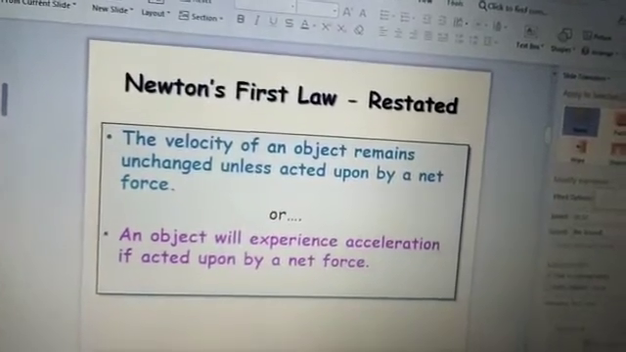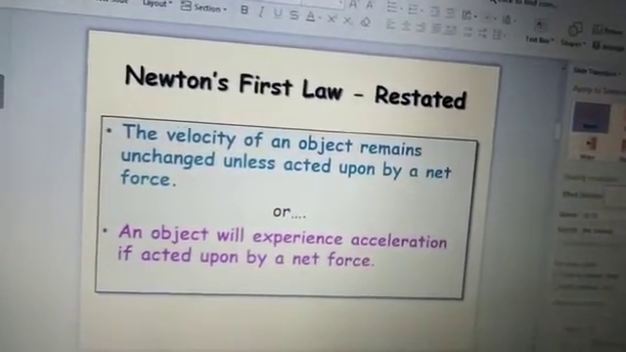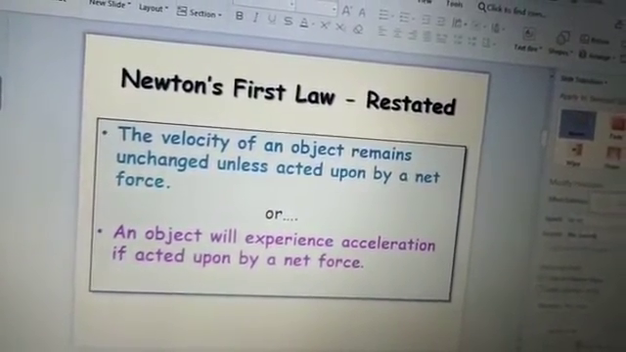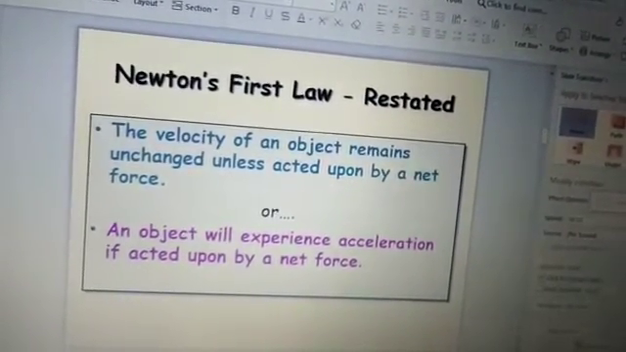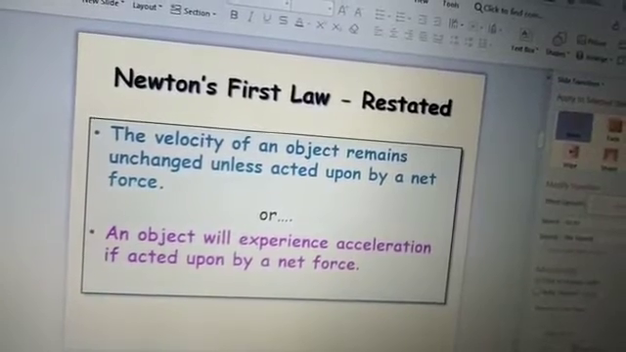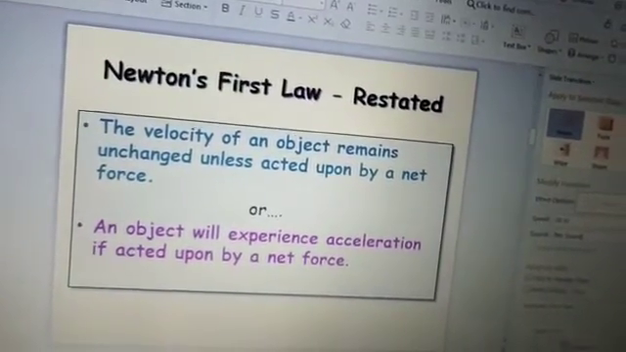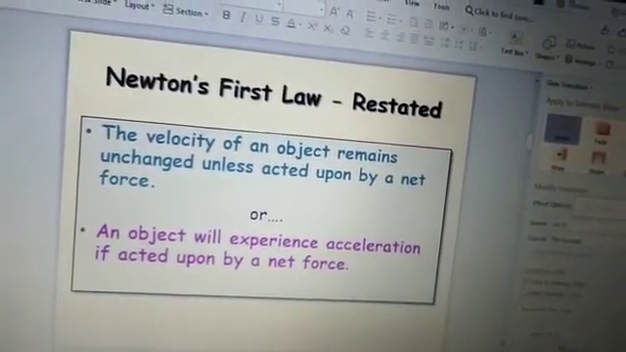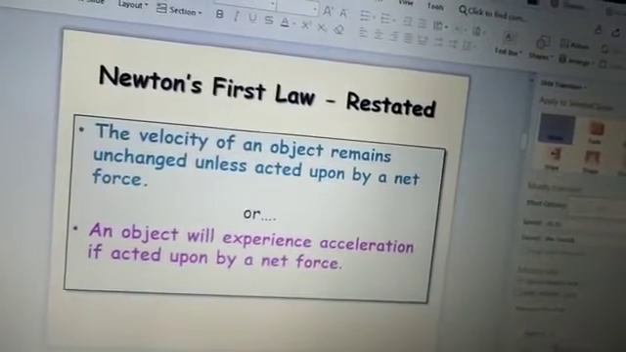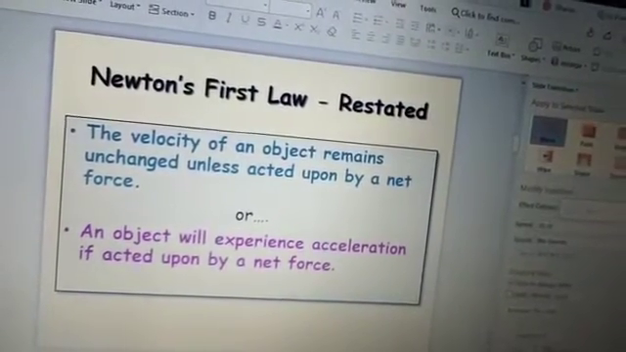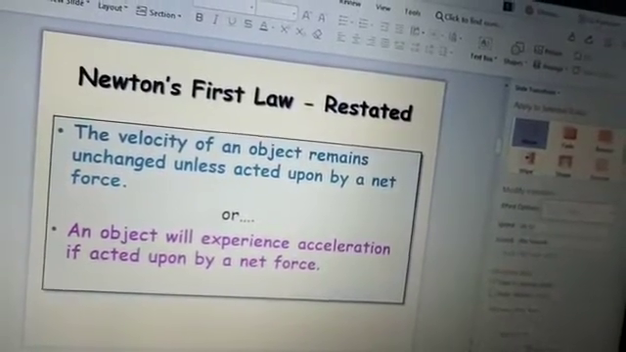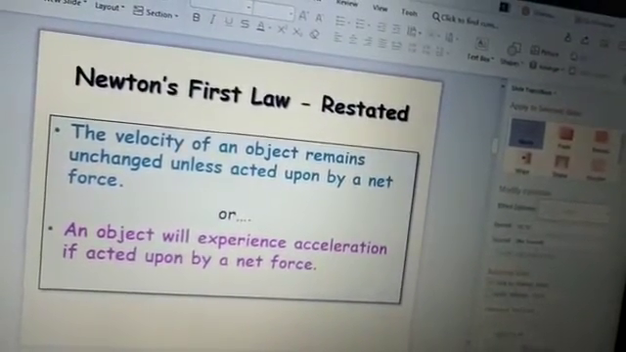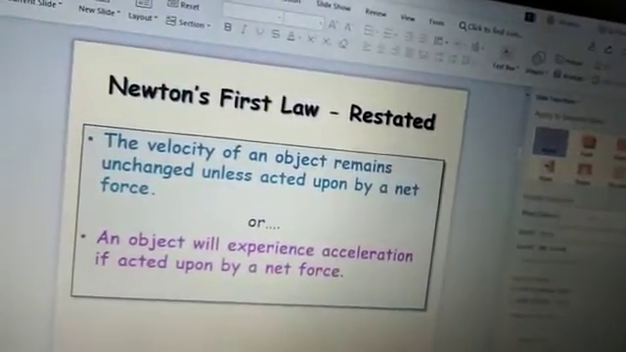Or you can say an object will experience acceleration if acted upon by a net force. If it is already moving with some velocity, say 20 meters per second, and you apply some more force to it, what is going to happen? The body gets accelerated. You can restate it like this also.